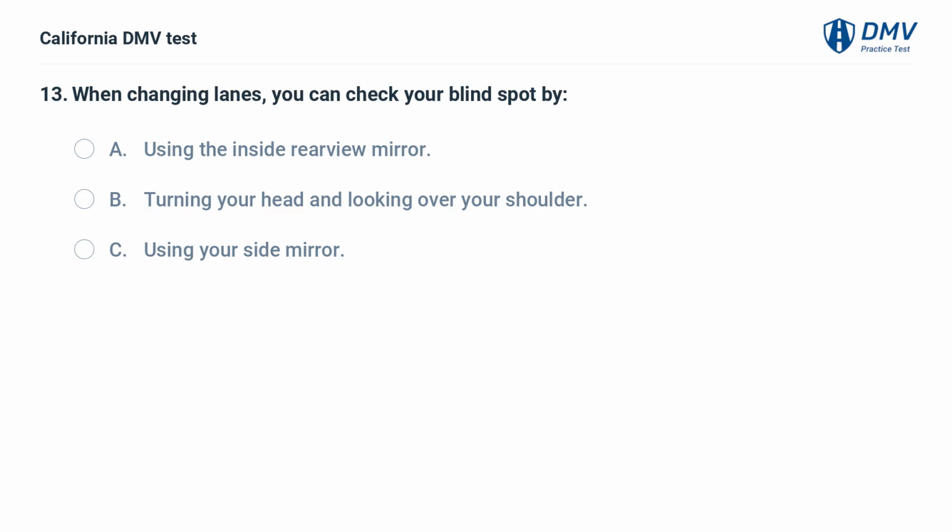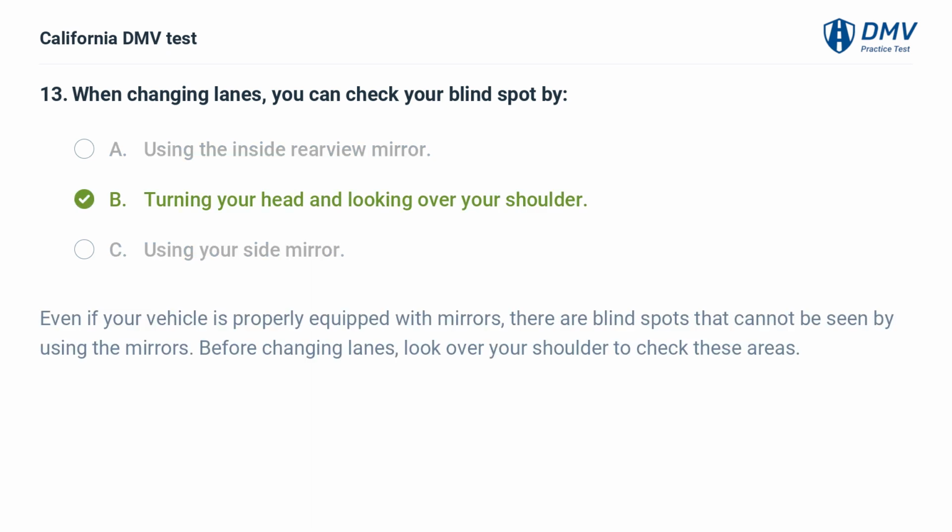When changing lanes, you can check your blind spot by: A. Using the inside rearview mirror. B. Turning your head and looking over your shoulder. C. Using your side mirror. B. Turning your head and looking over your shoulder. Even if your vehicle is properly equipped with mirrors, there are blind spots that cannot be seen by using the mirrors. Before changing lanes, look over your shoulder to check these areas.